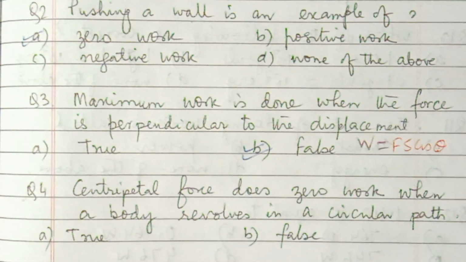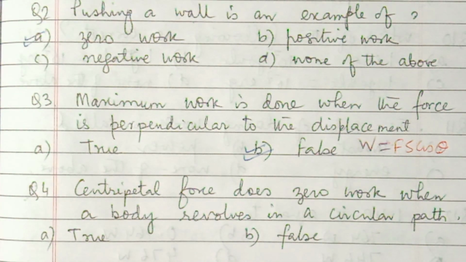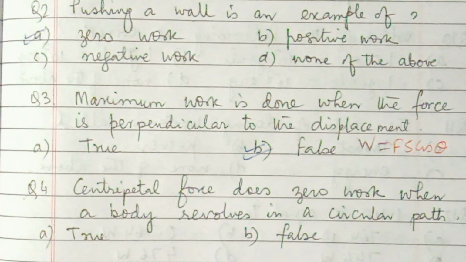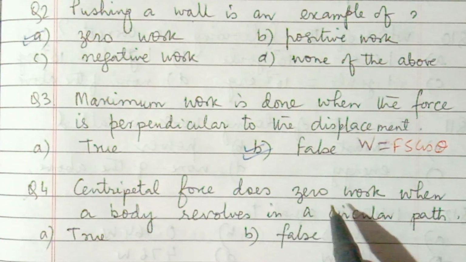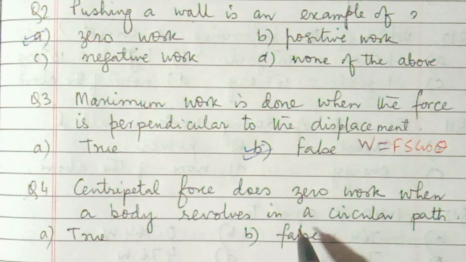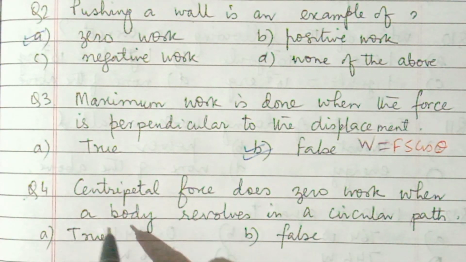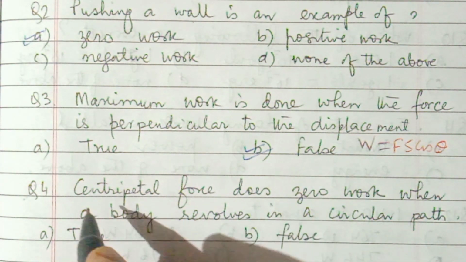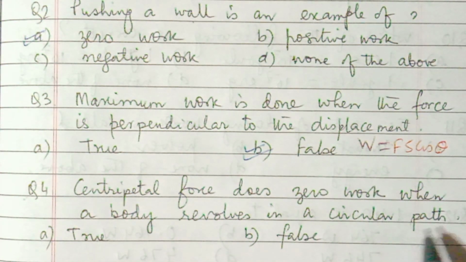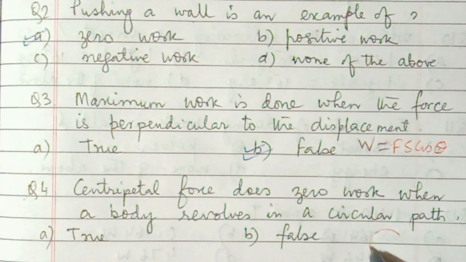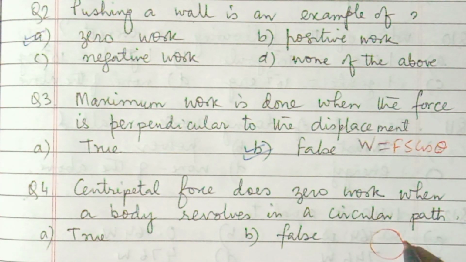The next question, question number 4: centripetal force does 0 work when a body revolves in a circular path. When a body moves in a circular path, the centripetal force acts towards the center, and momentarily the body is moving along the tangent.